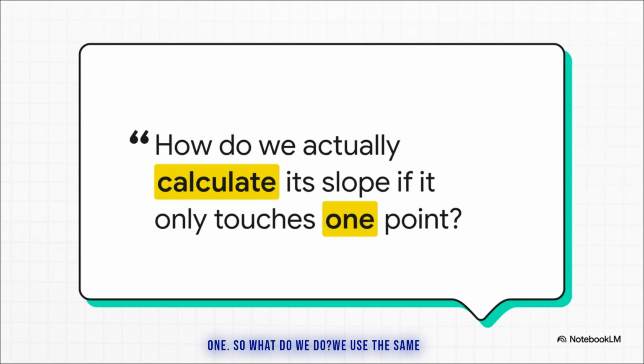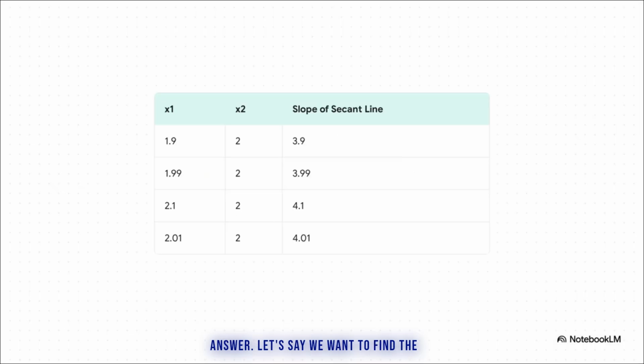So what do we do? We use the same trick as before, but this time with numbers. We're going to sneak up on the answer. Let's say we want to find the exact slope at x equals 2.